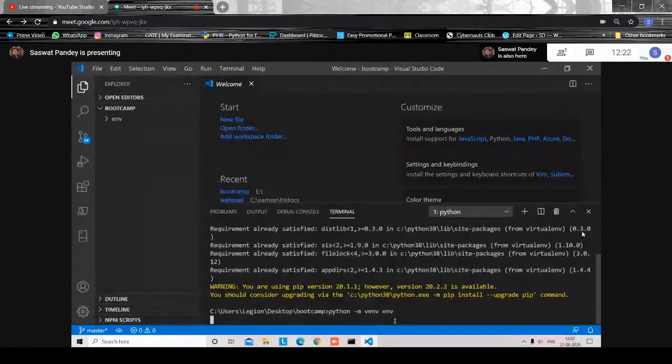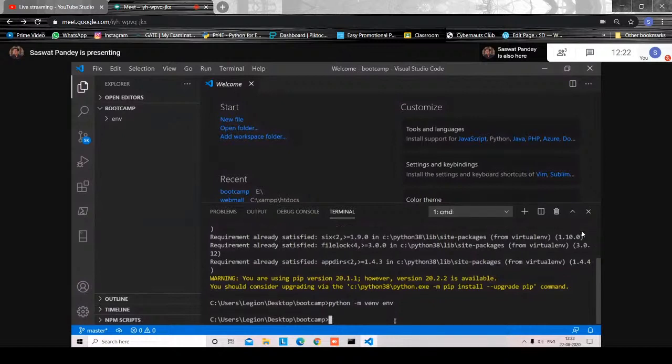Now what we are doing is setting up our Python programming environment. We all know the basics of Python with Anaconda and Jupyter Notebook. But when you program a complete software or a web application in Python, you need to create a virtual environment and make your setup. This is a process you should follow because it will make your program run faster in the end. Now the virtual environment is created.